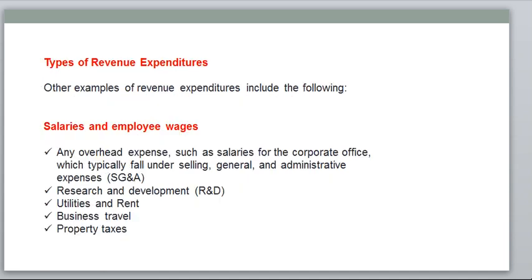Let's look at some examples here. Salaries and employee wages, overhead expenses, research and development, utilities and rent, business travel and property tax all come under revenue expenditures. For all these expenditures the benefit is less than one accounting period, so they are treated as revenue expenditure. Revenue expenditure should be on the expenditure side of the profit and loss account.